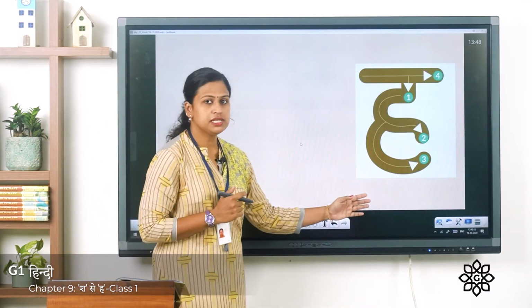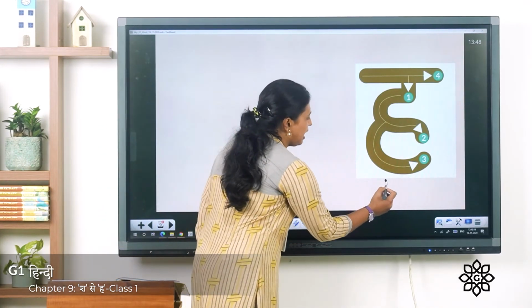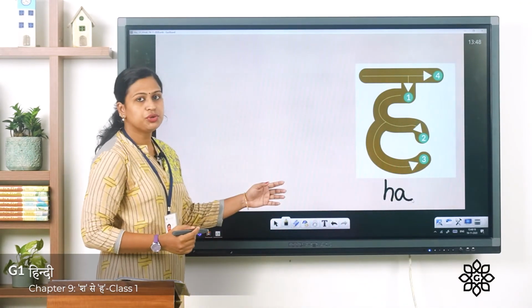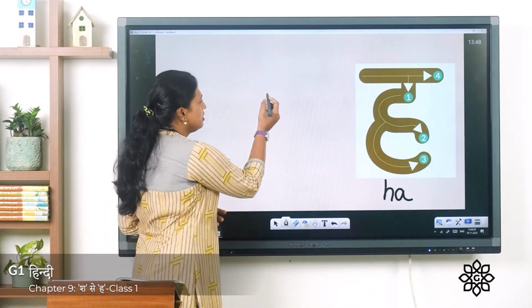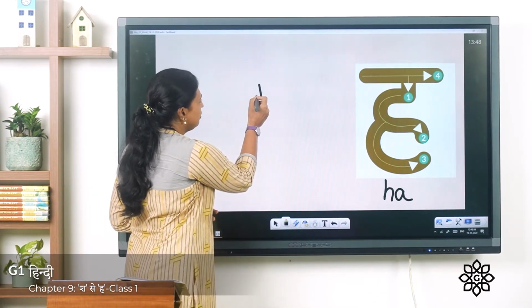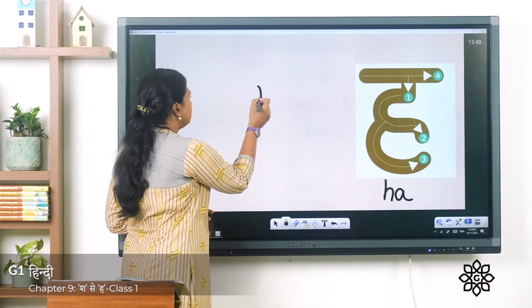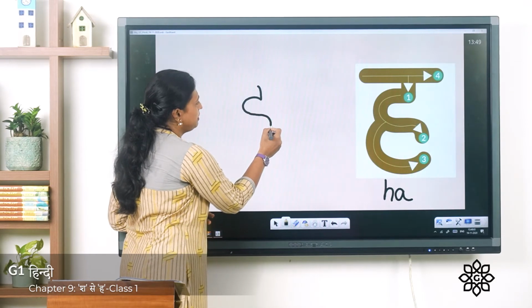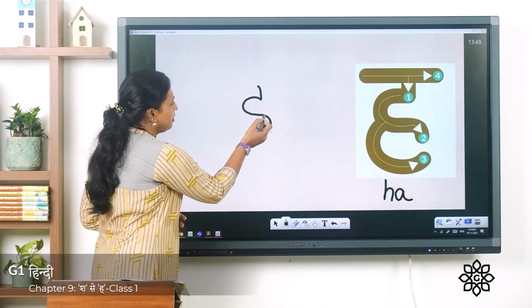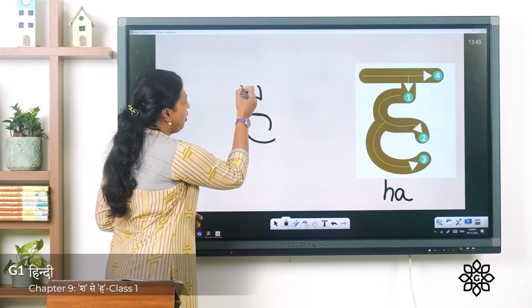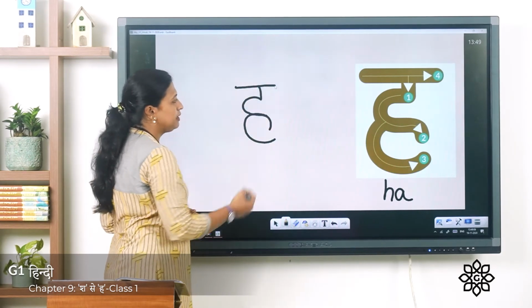Now the fourth Vyanjan letter is ha. This is Vyanjan letter ha. It has this sound ha. Now I will show you how to write it. First you have to write a short straight line, and then you have to write S, but you have to stop it till here, and then you have to write C over it, and on the top sleeping line.